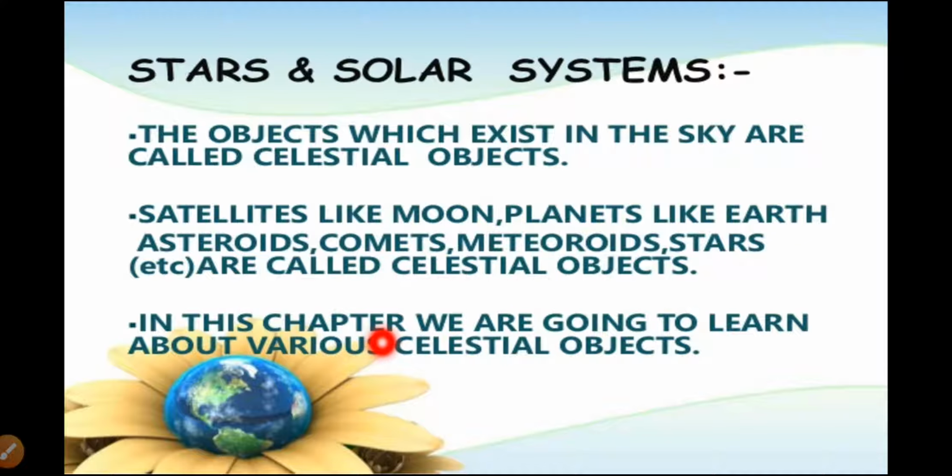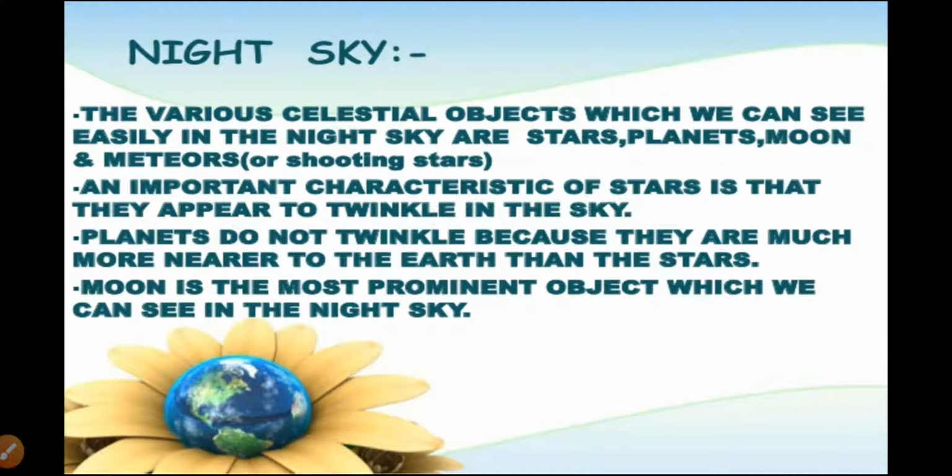So in this chapter, you are going to learn about the various celestial objects, step by step. Night sky. Now see here, which celestial objects can we see easily in the night sky? Simply we can say stars, we can see some planets, the moon, and meteors, and meteors are also called shooting stars. So like these, we can see celestial objects.